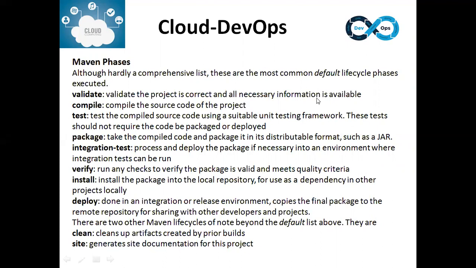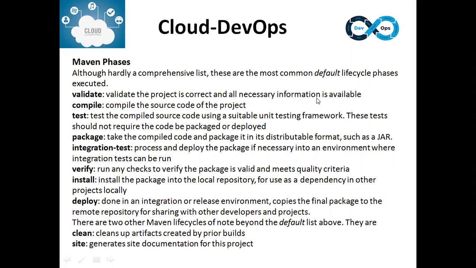Once you do the initial coding, that code can be pushed to GitHub or Bitbucket. Once you have pushed your changes to GitHub or Bitbucket, other developers will be able to access the code which you have developed. Okay. So with the Maven phases, we can validate, compile, test, package, everything. We can find out the errors, right?